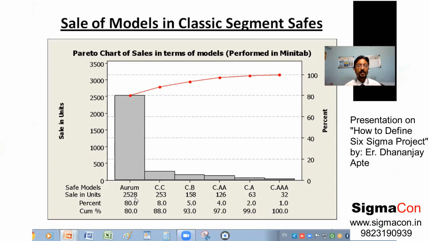So for what should the project be done? Not for CC, not for the CB model, because these are fewer in number. Auram is maximum, so the focus was given to the Auram model. Every model had a different assembly line, so the Auram assembly line was very appropriately chosen for doing the project.